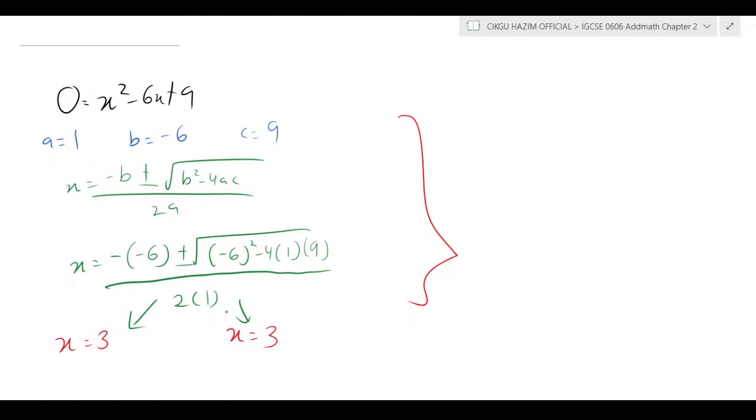I just hope the mark is still given to you with this kind of pretend working. You're not doing the formula method, but you are doing the calculator method, and you pretend like you are doing the formula method. I don't think that's going to be a big problem. I think your answer is correct, so it's still going to give you the correct marks. When the answer is correct, it's correct.